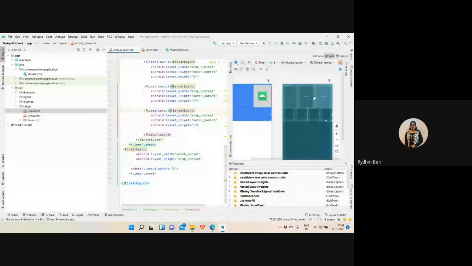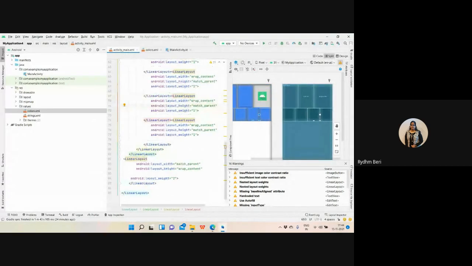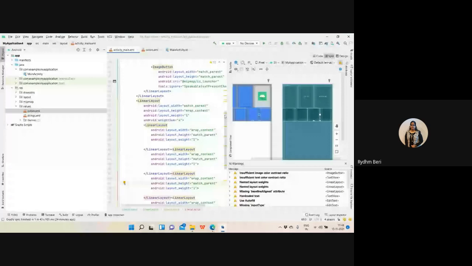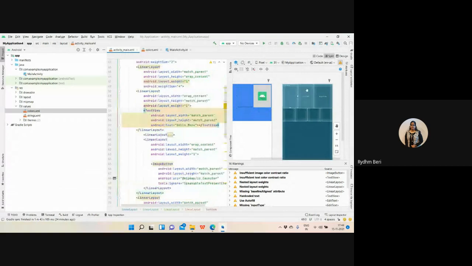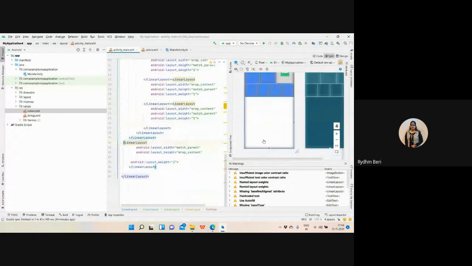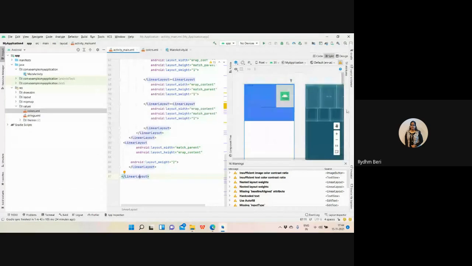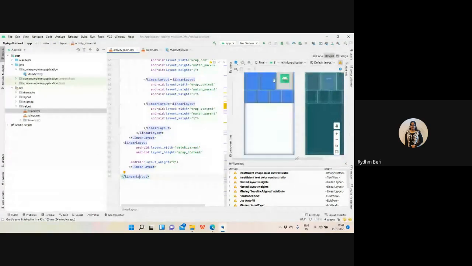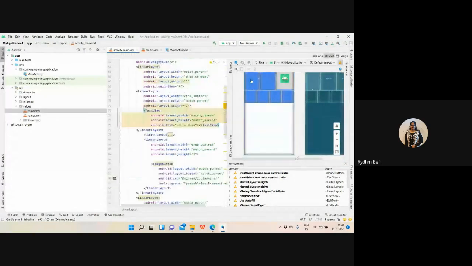See, what I did is I created the layouts that are nesting, and as per that, I'm creating the spaces. Firstly, for my whole screen, I created one linear layout that will be storing the data. Then I divided my screen into 2 parts, the blue part and the white part.